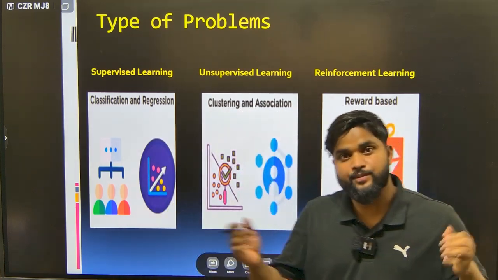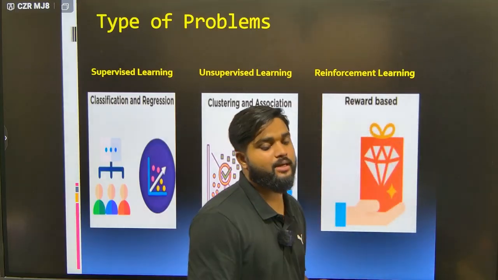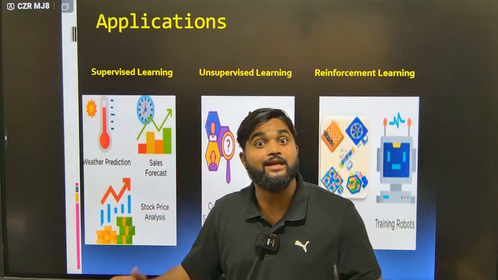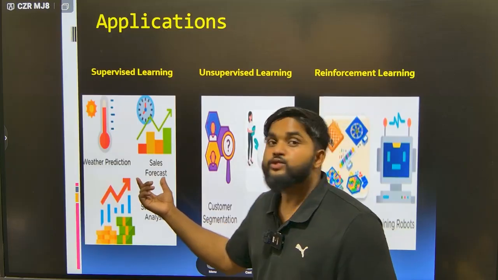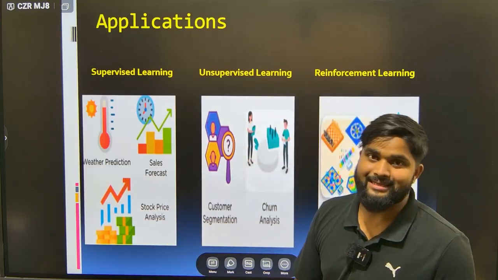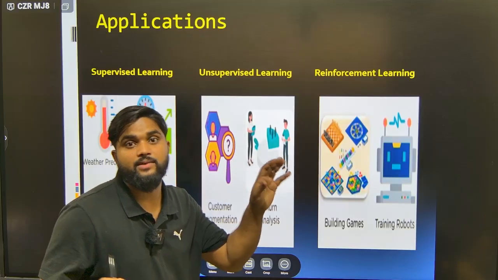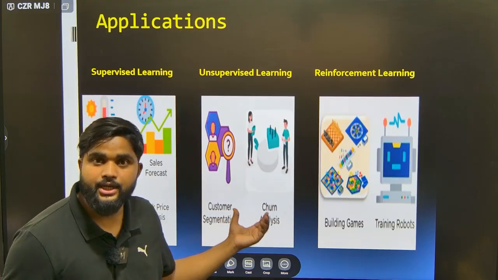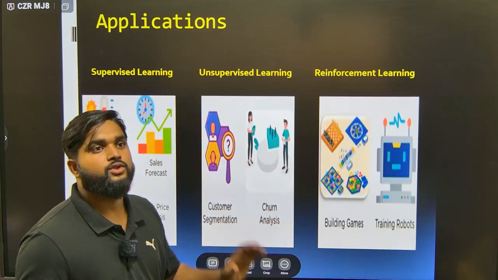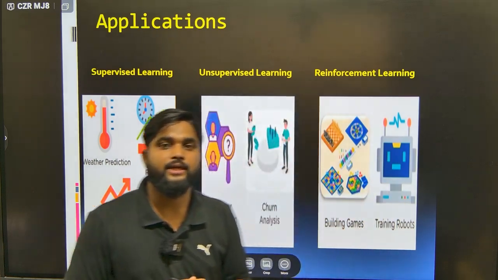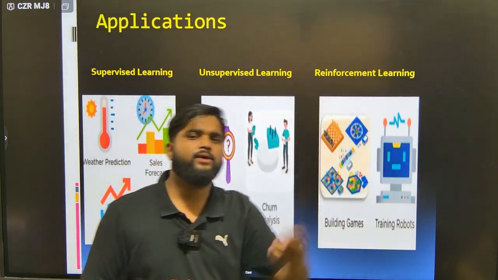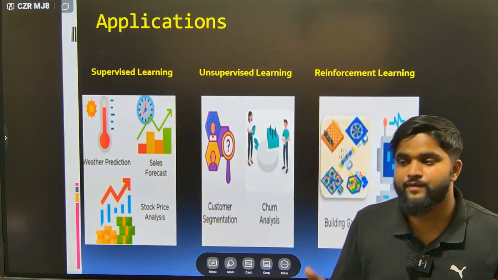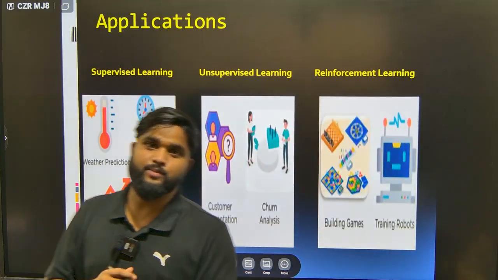What are the applications of supervised learning, unsupervised learning, and reinforcement learning? For supervised learning, we have weather prediction, sales forecast, and stock prices analysis. For unsupervised learning, we have customer segmentation and churn analysis. For reinforcement learning, one is building games, and the second is training robots. So these are the applications of supervised learning, unsupervised learning, and reinforcement learning.